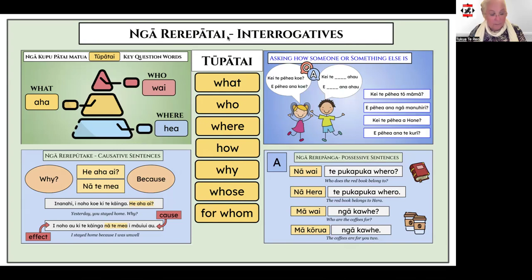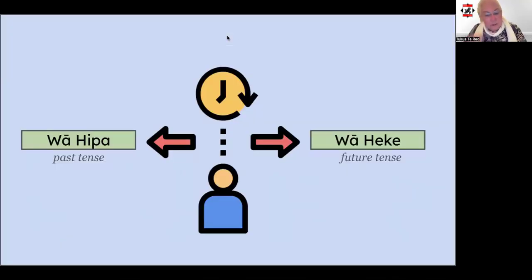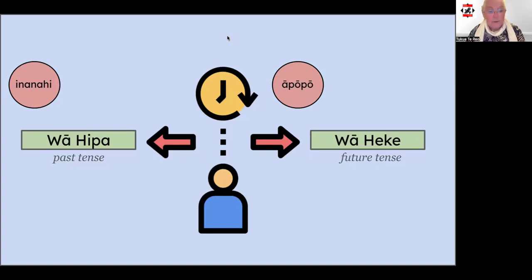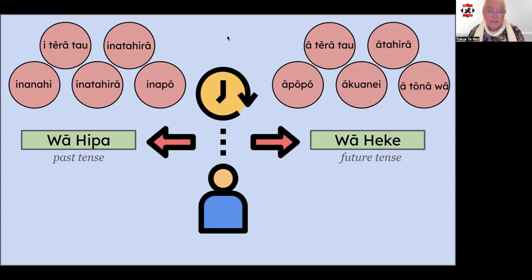In this video, we'll be learning about three other tūpātai, āhea, inahea and nōnahea, which we will use when we want to ask questions using when. You might recall when we went over the adverbs of time that the words and phrases that referred to the past tense started with e, and the ones in the future started with a, like inanahi, yesterday, and āpōpō, tomorrow. And there were heaps of others that followed this pattern as well. When we use tūpātai relating to the question when, this rule also applies.